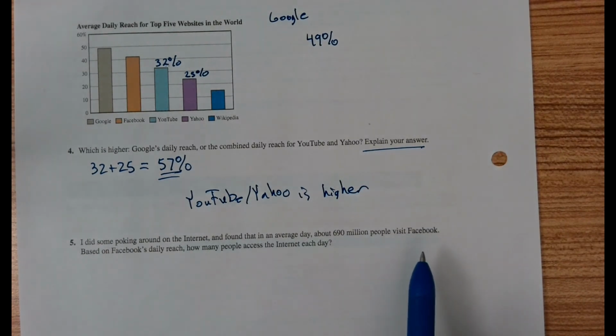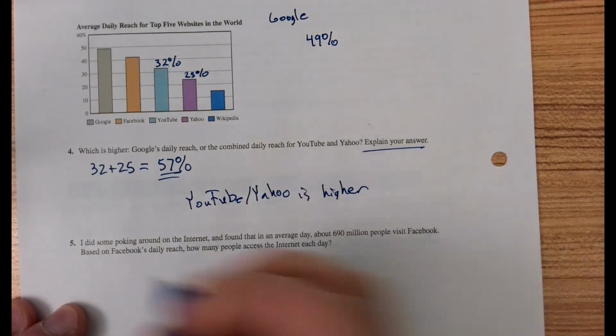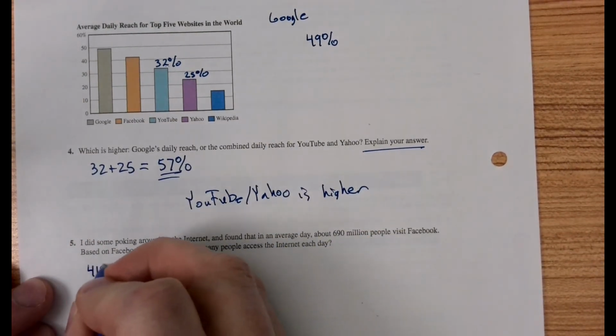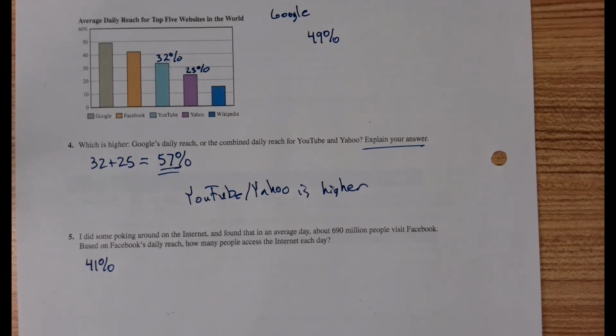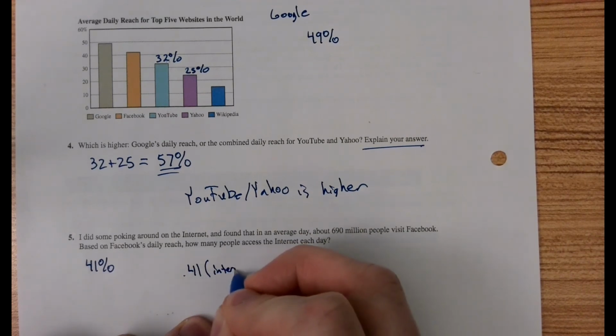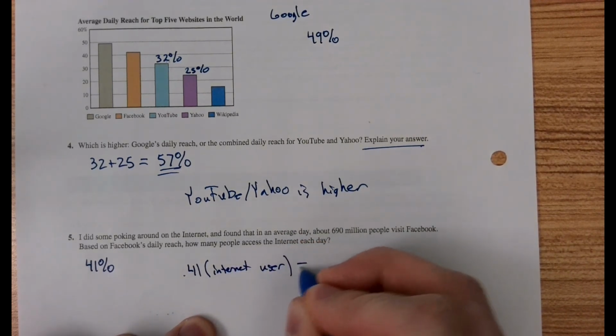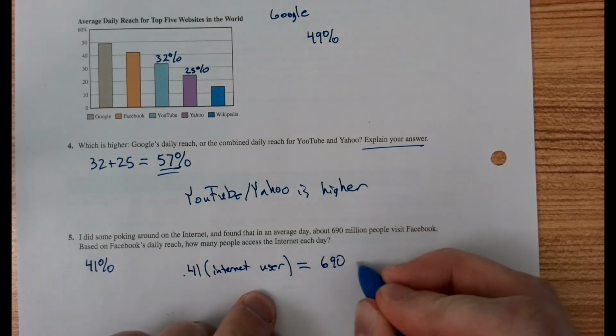All right, so our author said he did some poking around and found that on an average day, about 690 million people visit Facebook. Then based on Facebook's daily reach, how many people access the internet each day? Let's call Facebook's daily reach 41%. So remember what we mean by this. We're saying that 41% of all people that get on the internet each day go to Facebook. So 41% of all internet users go to Facebook, and that number is 690 million people.